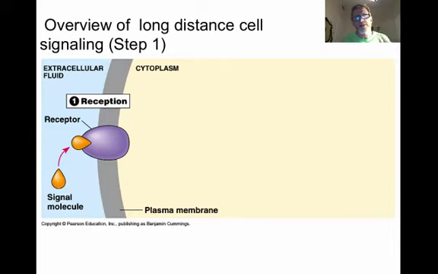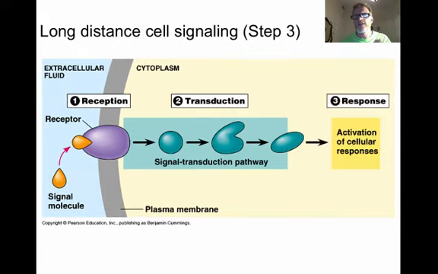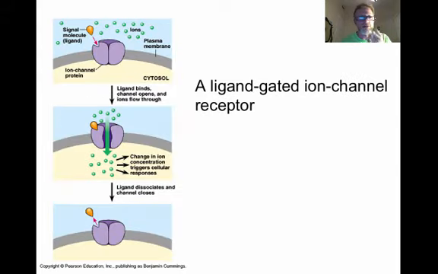Again, looking at how protein hormones work, there are three steps. We have reception: a protein receptor on the membrane receives it. It initiates a transduction process where it causes a change and activation of a protein, which activates another protein, which activates another protein. That's called transduction, moving into the cell, a process of one activating another until we finally get to the response. A protein is activated that will produce the desired response. So that's how protein hormones work in signal transduction.